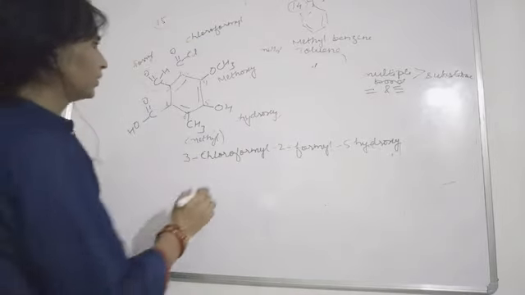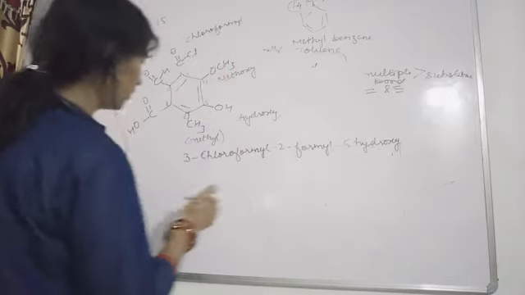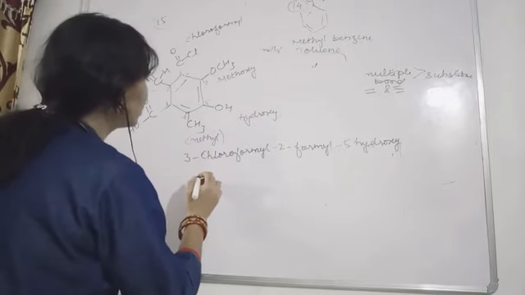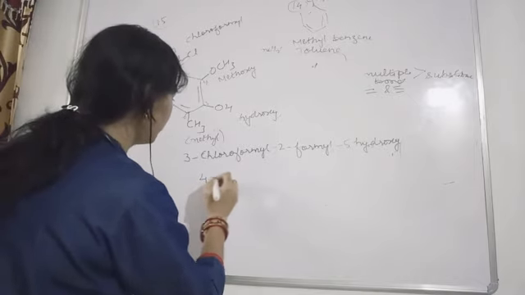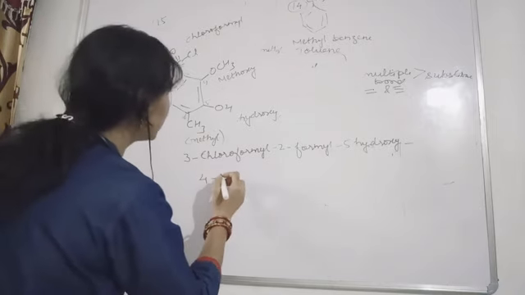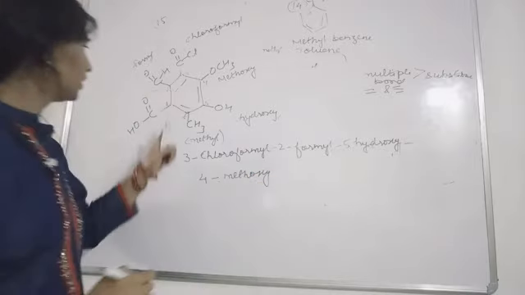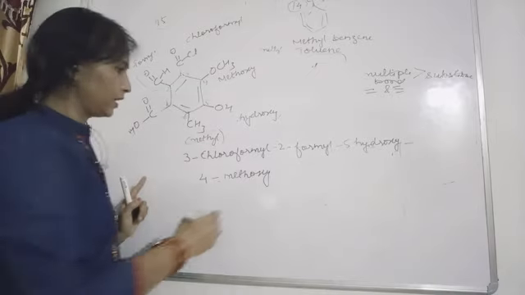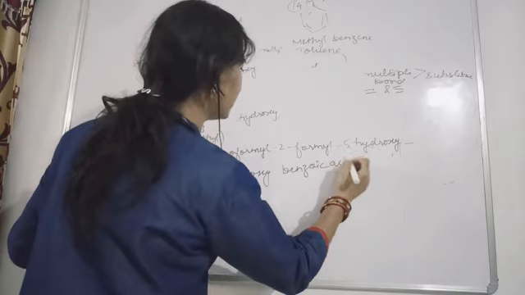Then methyl group will come next. Then 4, this methoxy also is present. After this, 1 hyphen. Okay, so 4-methoxy. Then all substituents are over. Now you will write benzoic acid. Benzoic acid. This will be the name of this compound.